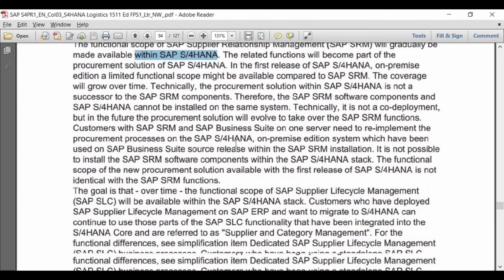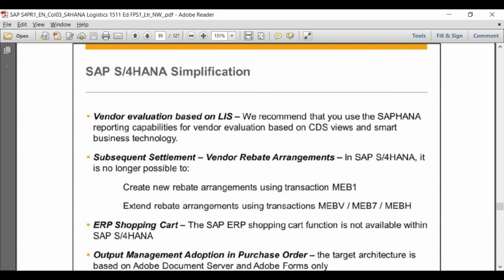Okay, same thing is written. Vendor evaluation based on LIS. Earlier, there was a LIS functionality. Now, as I told you, from the reporting point of view, we'll be only using CDS. Although LIS is available as of today, SAP is strongly recommending to go for CDS views, which means that instead of using the old reports, there is no change in the functionality. It is just that SAP Fiori now offers a lot of reports available from the CDS views point of view. If you want to evaluate a vendor, there must be some role assigned. If you assign that role to that user ID, you'll be able to see those reports in Fiori.